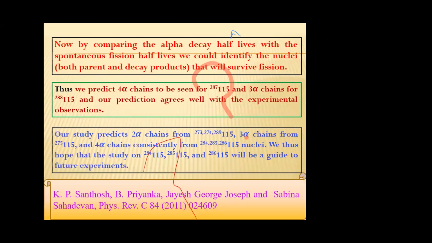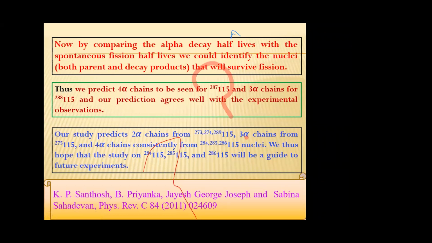Now, by comparing alpha decay half-life with the spontaneous fission half-life, we could identify the nuclei, both parent and the decay product that will survive fission. By comparing alpha decay with the spontaneous fission half-life, we can predict 4 alpha chains for 287, 115 and 3 alpha chains for 288, 115, and our prediction agree well with the experimental observation.